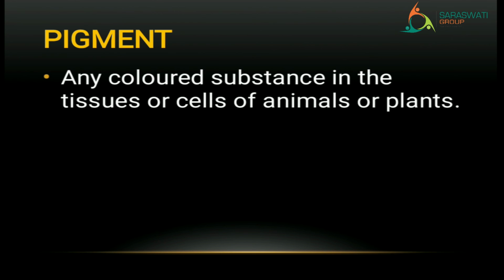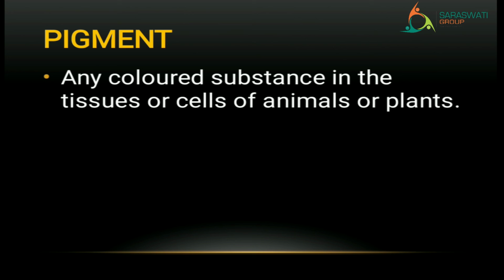Moving further, the next word is pigment. If you remember, in this slide only we have seen hemoglobin, and in that there was a word pigment. What is the meaning of a pigment? See here. Any colored substance in the tissues or cells of animals and plants.